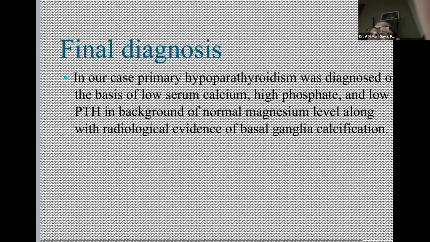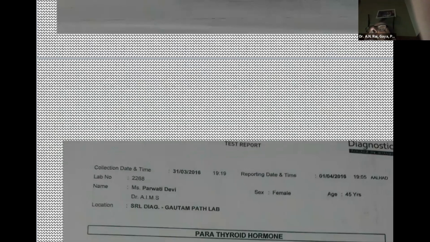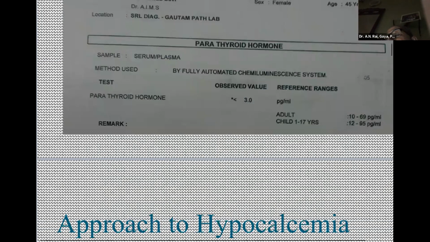So the conditions which give rise to prolonged QT: idiopathic long QT syndrome, which is the most common and occurs in children, hypocalcemia, hypokalemia, and hypomagnesemia. Here calcium was low, magnesium and potassium were normal, and parathyroid hormone was low.